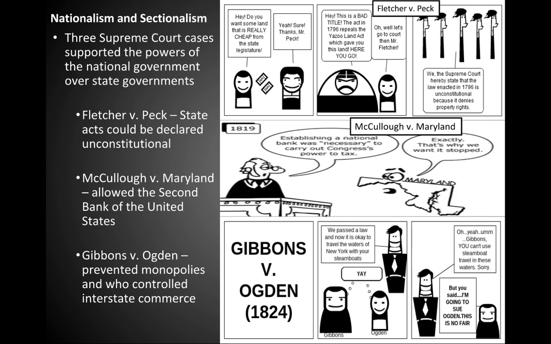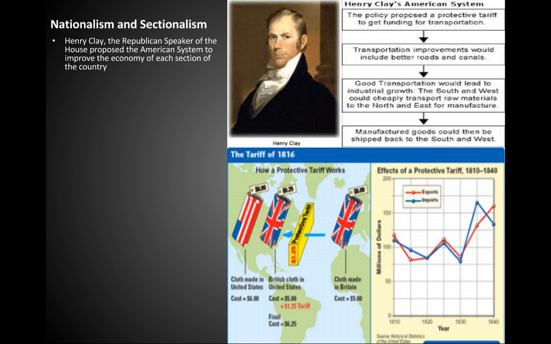Three Supreme Court cases supported the powers of the national government over state governments. Fletcher v. Peck: state acts could be declared unconstitutional. McCulloch v. Maryland allowed the Second Bank of the United States. Gibbons v. Ogden prevented monopolies who controlled interstate commerce.